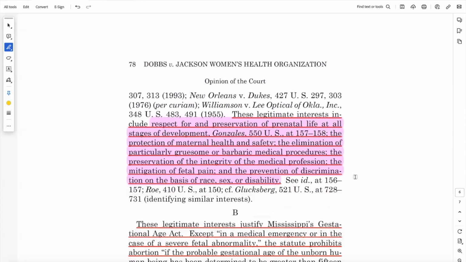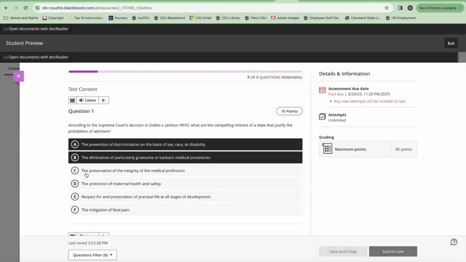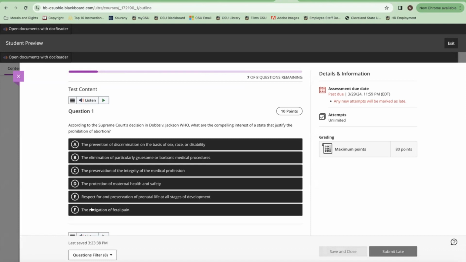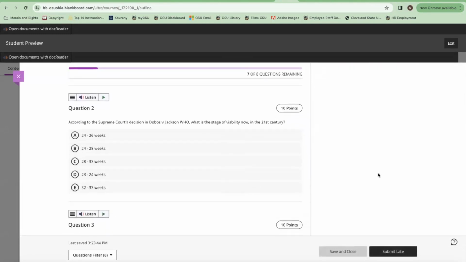So here you see respect for and preservation of prenatal life at all stages of development, the protection of maternal health and safety, the elimination of particularly gruesome or barbaric medical procedures, the preservation of the integrity of the medical profession, the mitigation of fetal pain, and the prevention of discrimination on the basis of race, sex, or disability. So all of these possible answers that I made available are actually listed in the Supreme Court's decision.